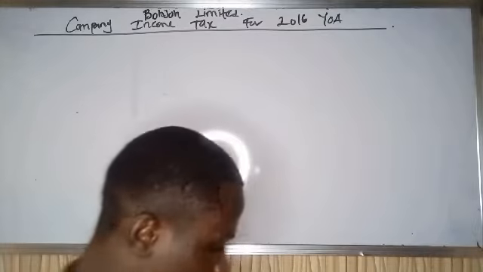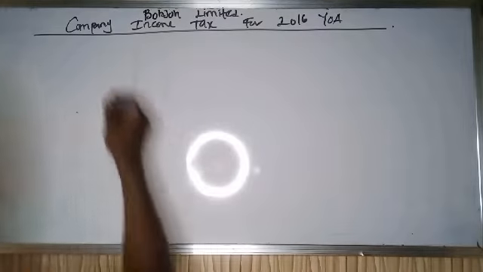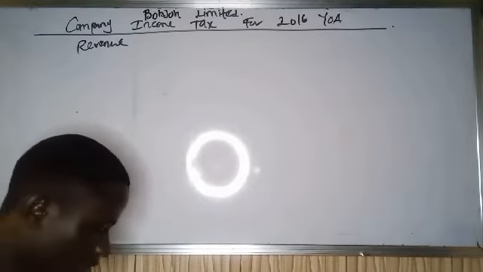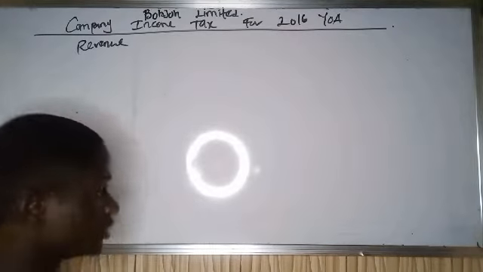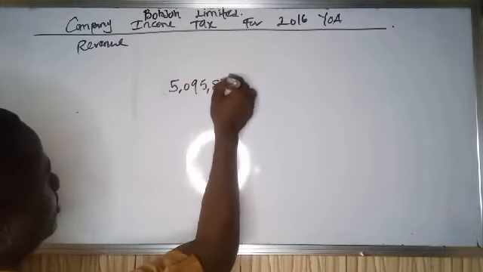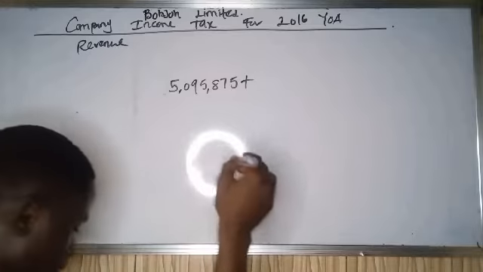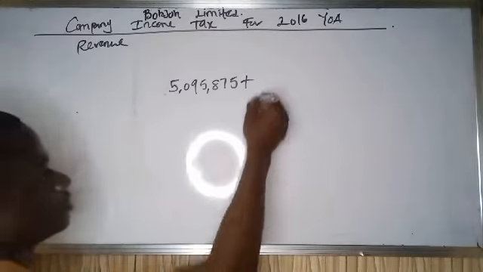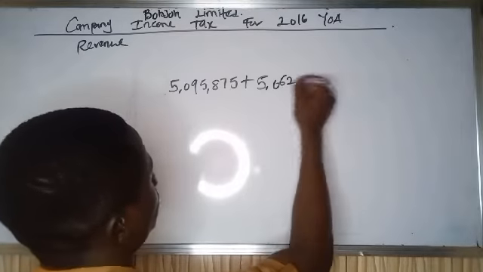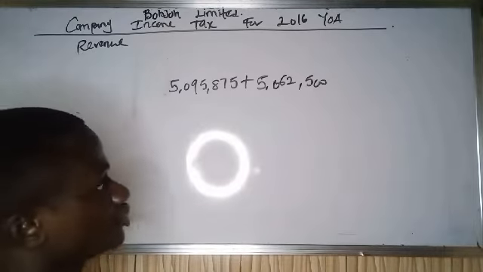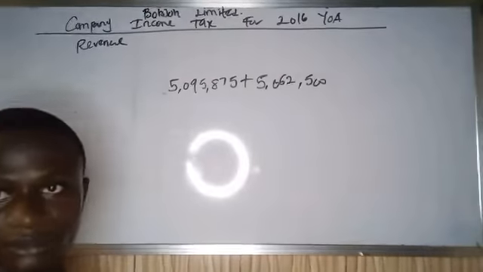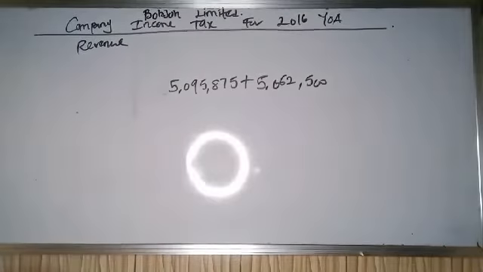So now the revenue for Nigeria is income from passengers from Nigeria to Greece, which is 5,095,875, plus income from cargo freight from Nigeria to Greece, which is 5,062,500. If I add these two, I will get the income that has been generated from Nigeria. So let's add it together.